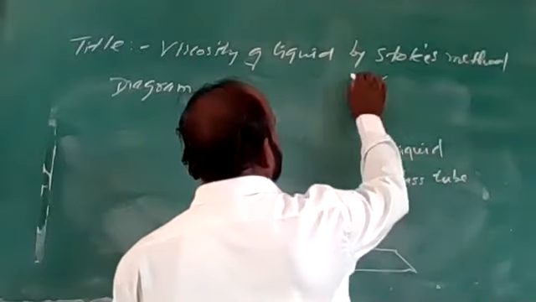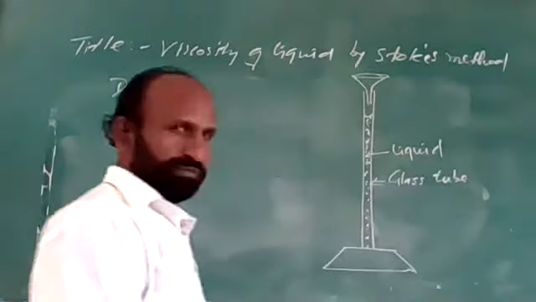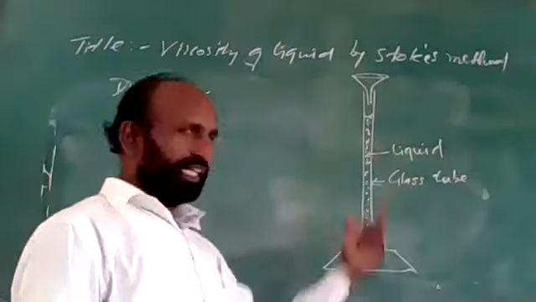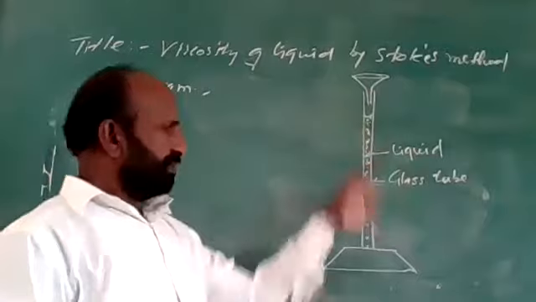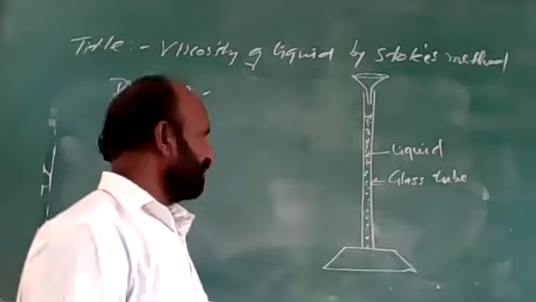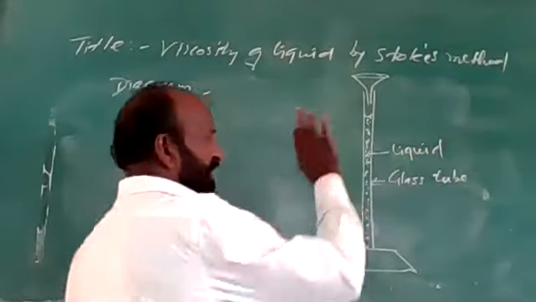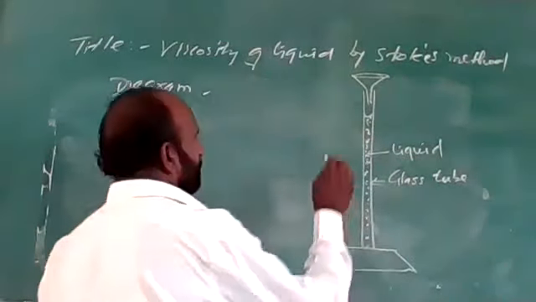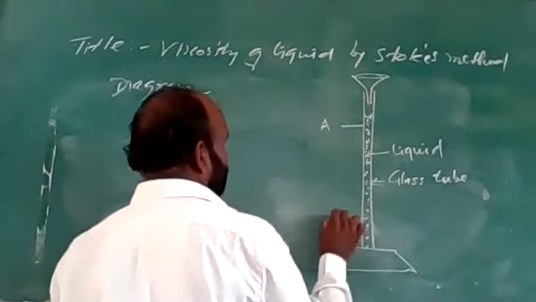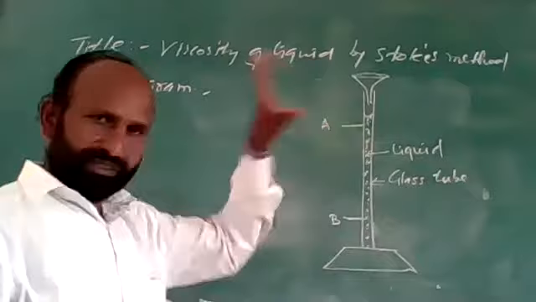Now this is the funnel which is used to grab the steel balls. First we take this glass tube, mount it vertically on a rigid support, and fill that glass tube with a viscous liquid like glycerin or paraffin. Then mark 2 points, say A and B. These are the two marking points on the glass tube.